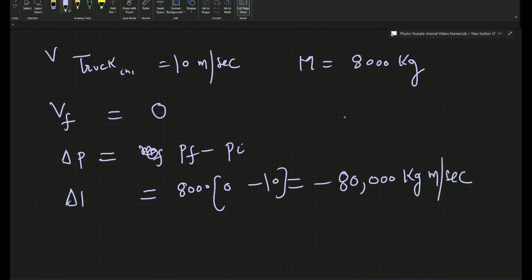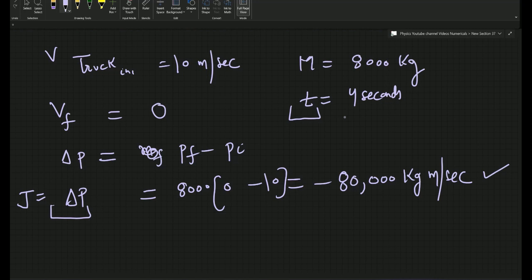This is the change in momentum, and the buffer got compressed to its final state, where the truck comes to rest in time equal to 4 seconds. So this is your contact time. You have to find the impulse delivered. It is the same as the change in momentum. Part 1 done.